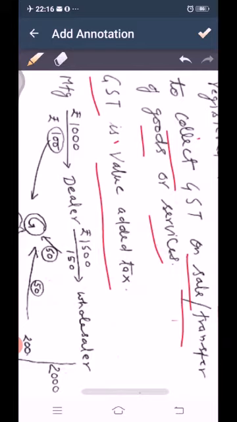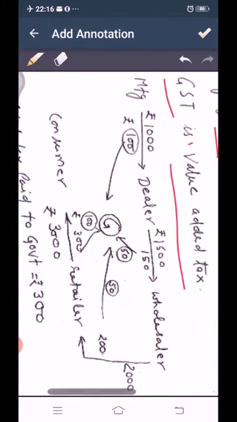So first of all, we will see how value added tax was collected. We know that every material, everything, whatever we use, is made by a manufacturer.